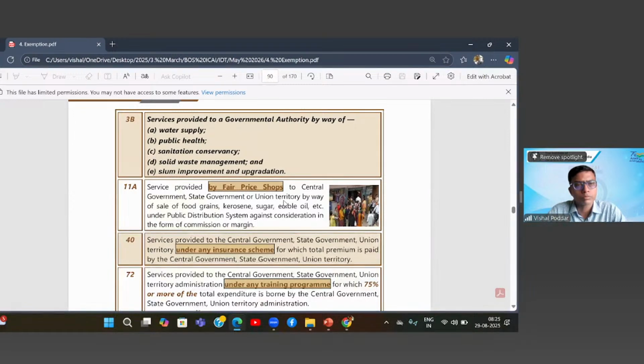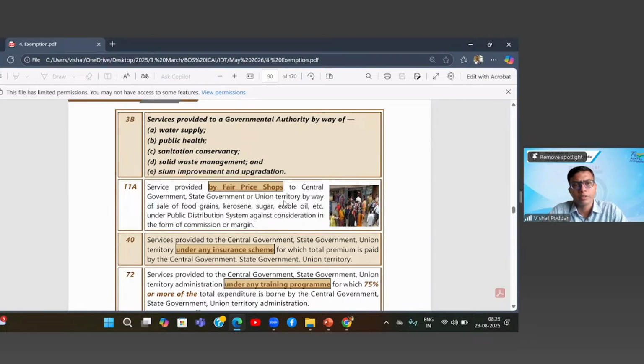See, entry 3B. Services provided to a governmental authority by way of water supply, public health, sanitation conservancy, solid waste management, and slum improvement and upgradation. What is this?